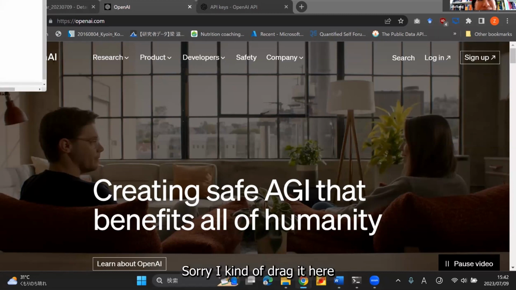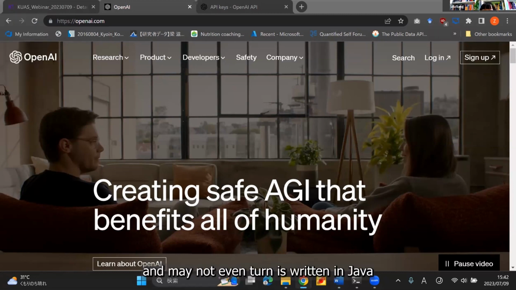App Inventor, sorry, I cannot drag it here. Anyway, App Inventor is written in Java, and you can find the source code. It's open source. Great news is it's open source. You can find the source code on GitHub. I love open source software.